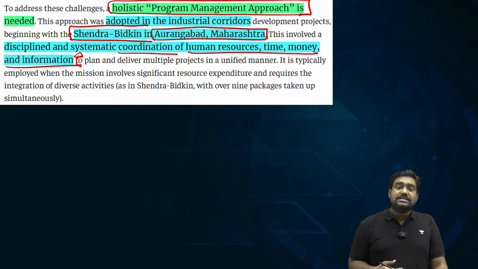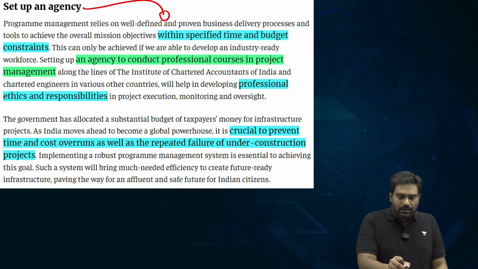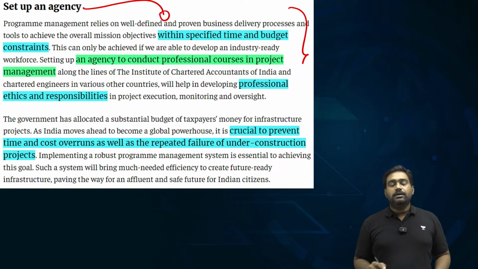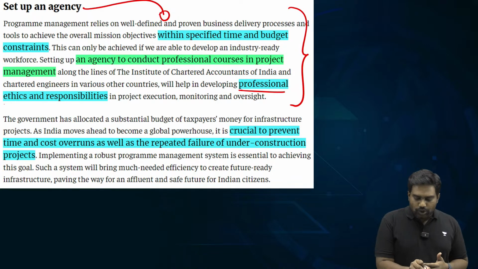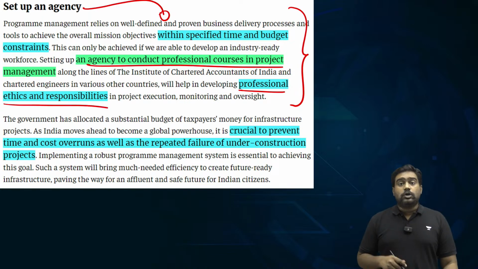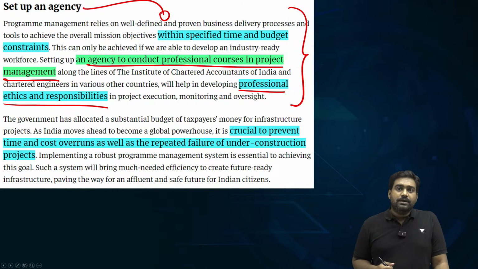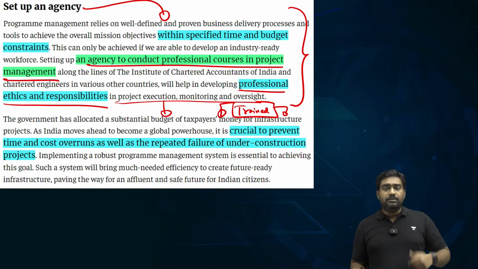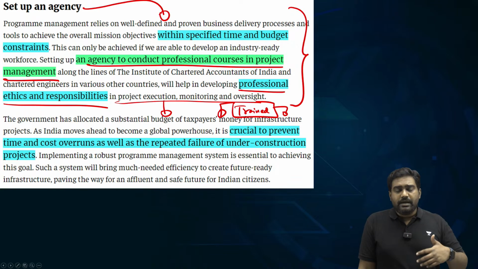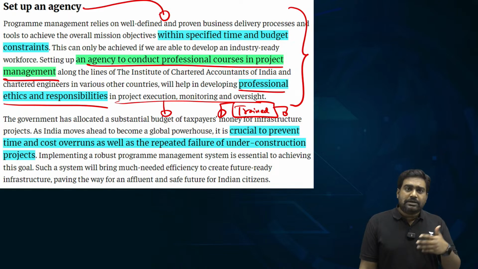So this needs to be scaled up at the national level. We need an agency, we need an authority that can bring in the professional expertise, bring in the global best standards, and ensure that it promotes the concept of project management. Maybe all concerned stakeholders could be trained. The concerned ministries and government departments and even your urban local bodies could be made aware and imparted these skills to understand the role of project management at the planning stage.